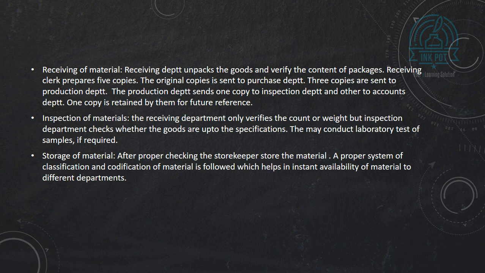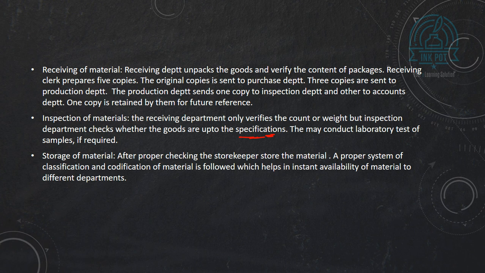Next point, inspection of material. After receiving the material, the receiving department only verifies the count or weight, but the inspection department checks whether the goods are up to the specification. That is, whatever quality we have ordered, it belongs to the same quality. They may conduct laboratory tests of samples if required. So that is the work of the inspection department.